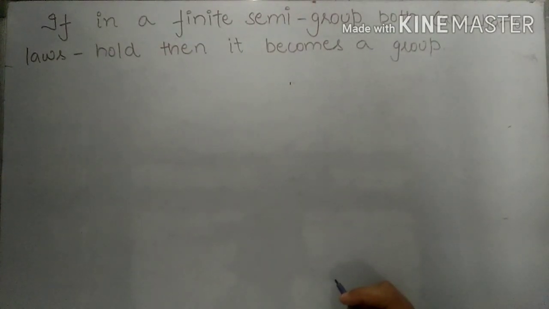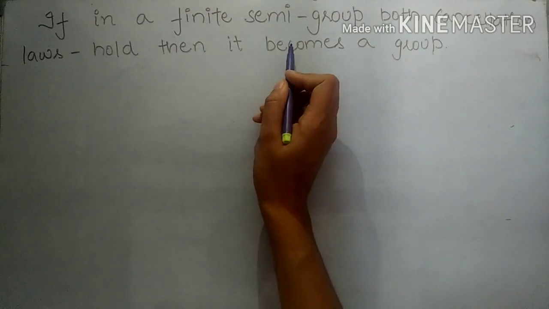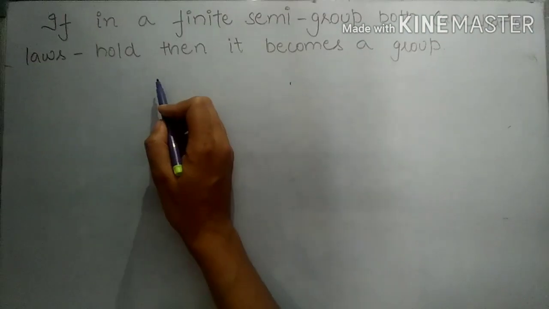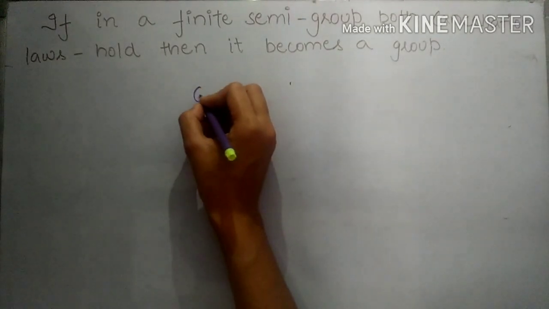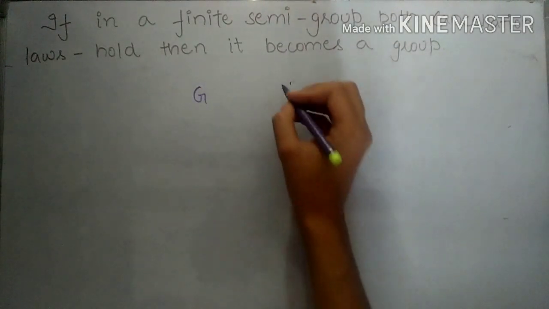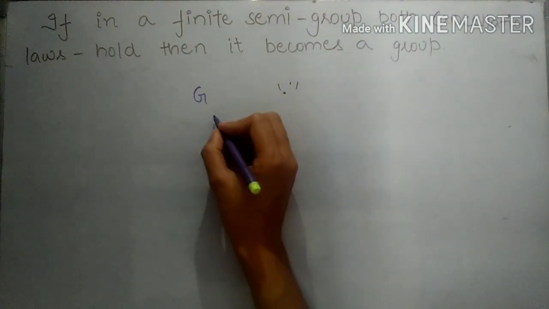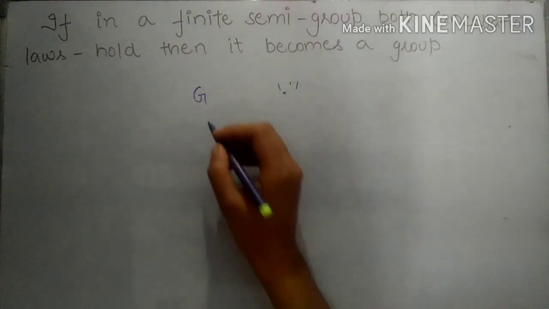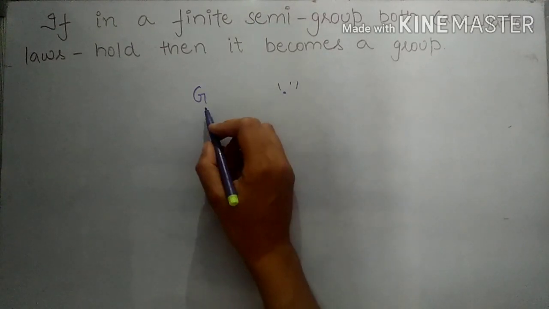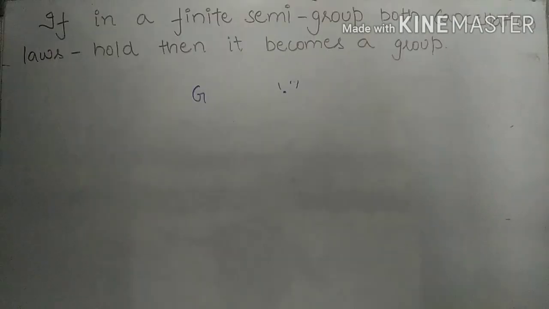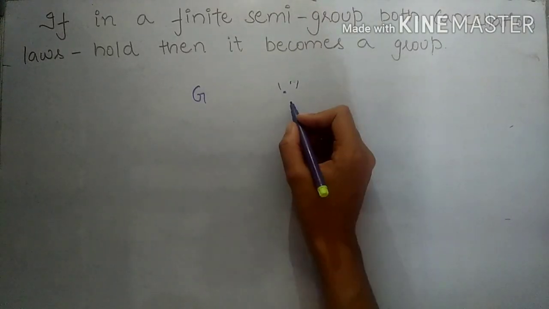In today's video we will prove an important theorem about semigroups, that is, if in a finite semigroup both the cancellation laws hold, then it becomes a group. That is, friends, if we are given any semigroup G with an operation of multiplication on the set G, and both the right as well as the left cancellation laws hold in the set G, then G will become a group under this operation of multiplication.